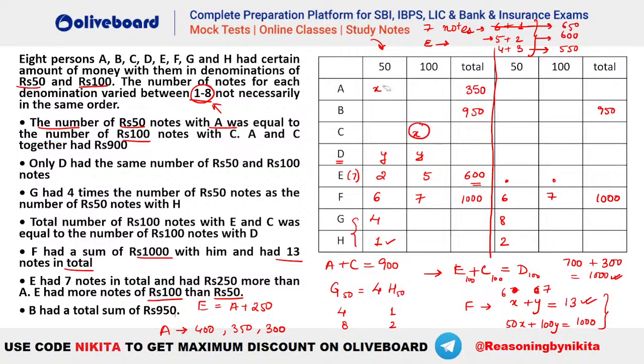Let's say 4 and 4, not possible. 4 is already here. 5 is already here. 6 and 6 not possible because 6 is already here. 7 not possible, है ना?